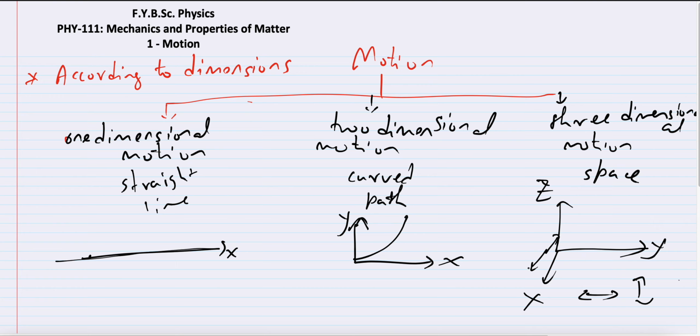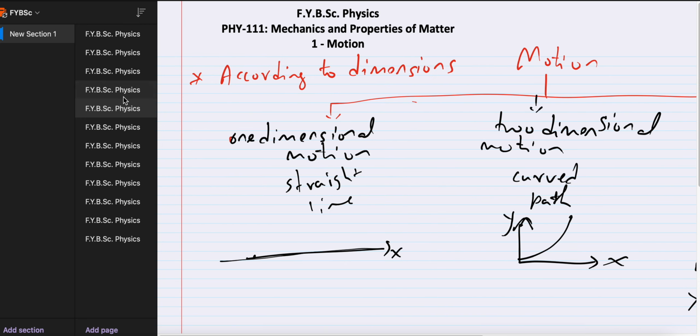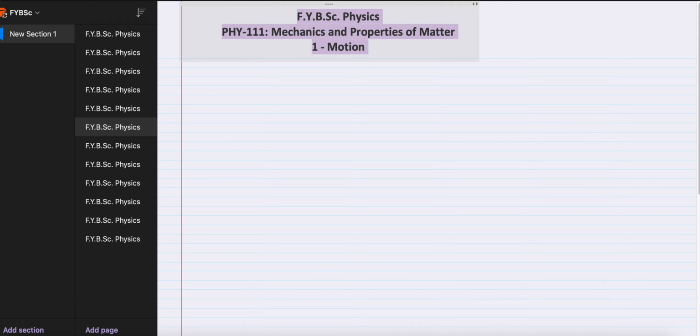I think you've understood this point. Okay, one more classification of motion. There is one more thing that we can classify motion into, and that is uniform motion and non-uniform motion. So we can have uniform motion and we can have non-uniform motion.